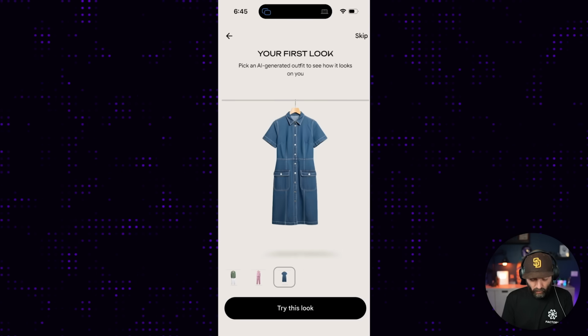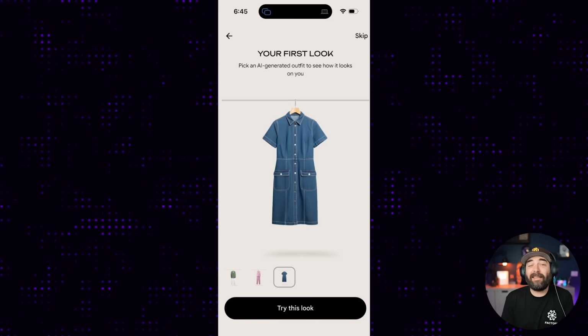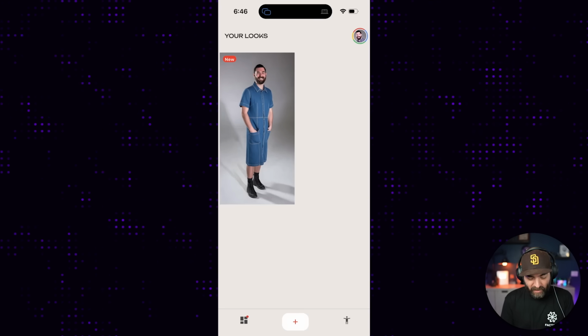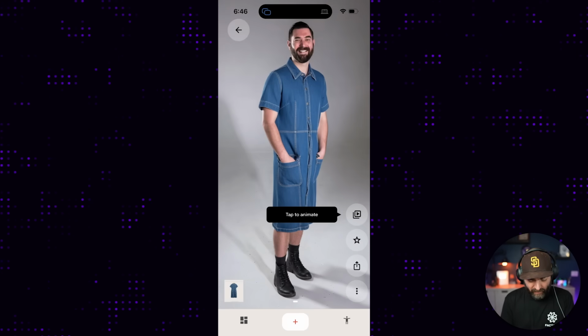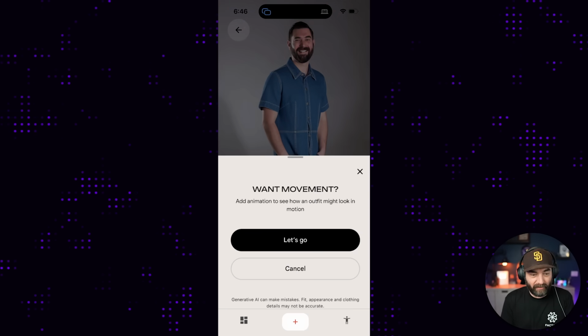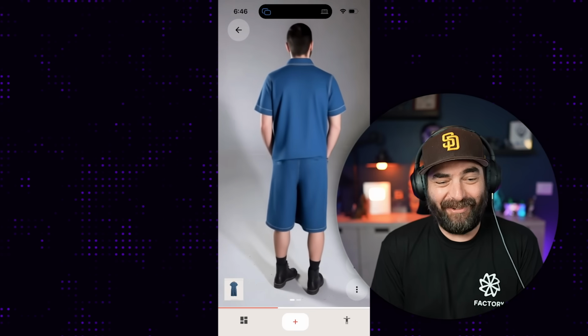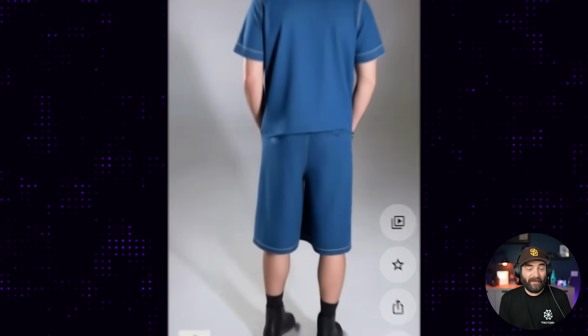I'm not quite sure this was designed for men, but let's see what this would look like on me. Let's try this look. Perfect. Amazing. So that's what it generated. And then I think, yep, I can actually animate this. So let's go ahead and animate this. And this is what it looks like. What the heck? They turned into pants when I turned around. Anyway, let's see. Let's try a look from a screenshot.